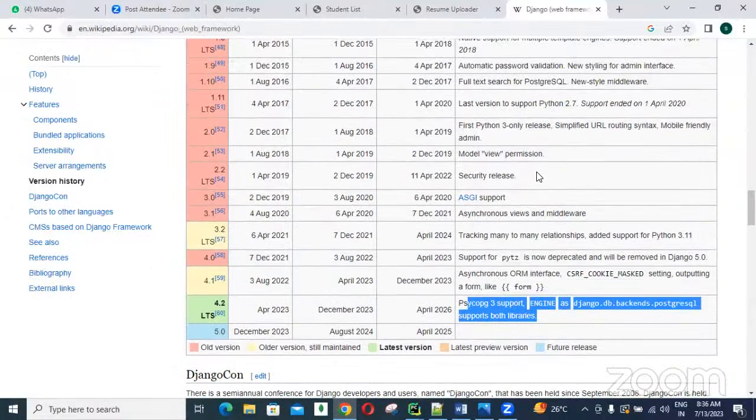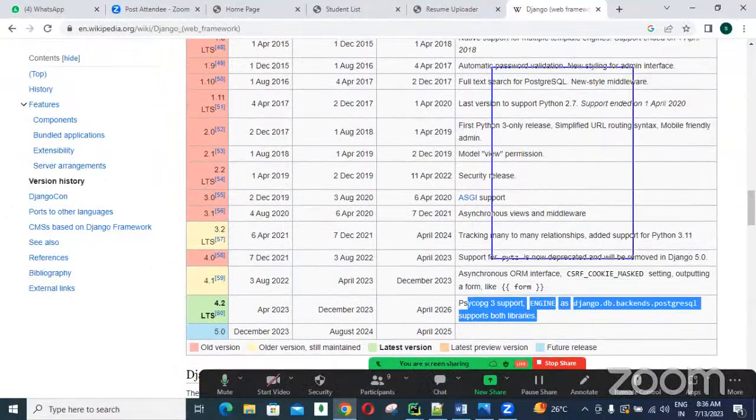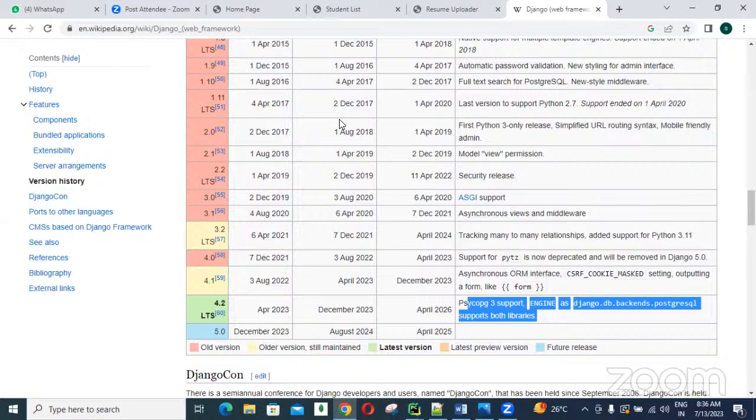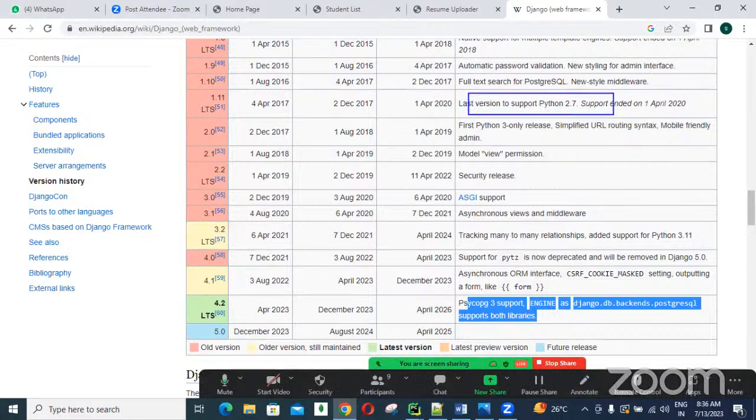Okay, like here, what are the new features in the latest versions that you are getting? Python 2.7 is the last version of the Python 2 series, guys; later Python 3 was released. If you want to use Python 2.7, people use Django 1.11. And from Django 2.0 onwards, it works only if you are using Python 3, otherwise it does not work.